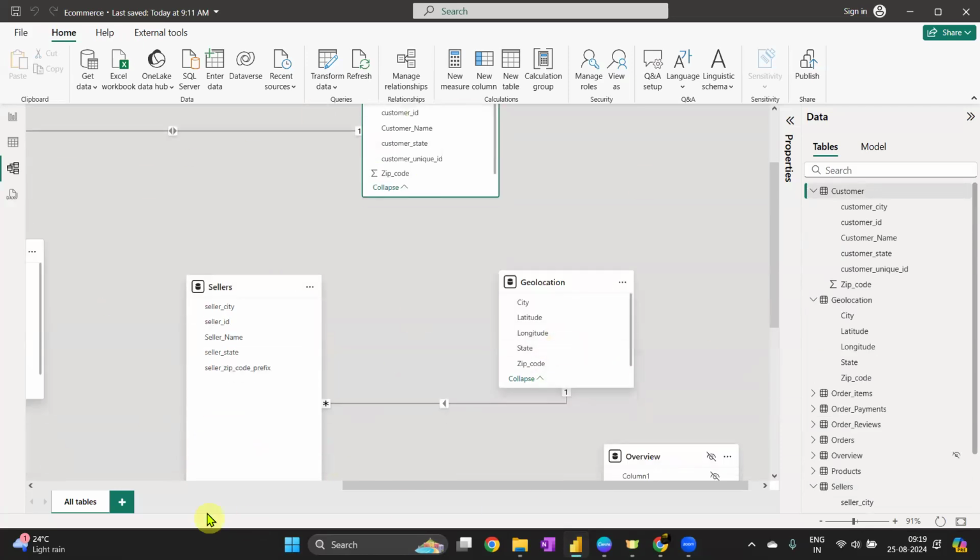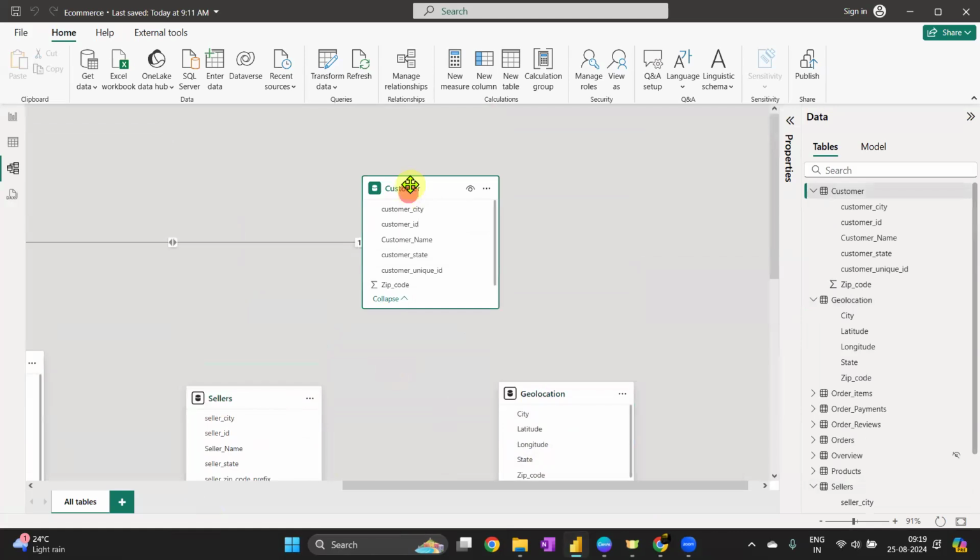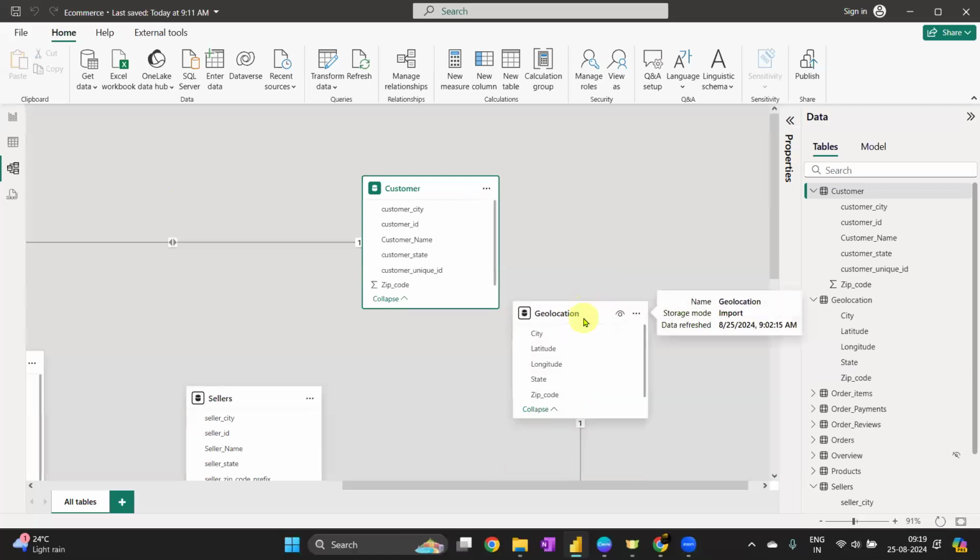So when I will be doing the final modeling, at that time geolocation will be of no use, because everything that geolocation is providing, I will already have it in the seller and customer tables. Does that make sense? Like what I asked, there is another option. So by merging, which tables were we merging?